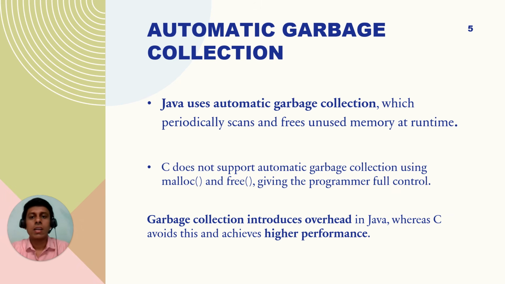For this automatic garbage collection, some process might be running in the background, and that takes time, increases the size of the program and decreases the speed. So garbage collection introduces overhead in Java, whereas C avoids this and achieves higher performance.